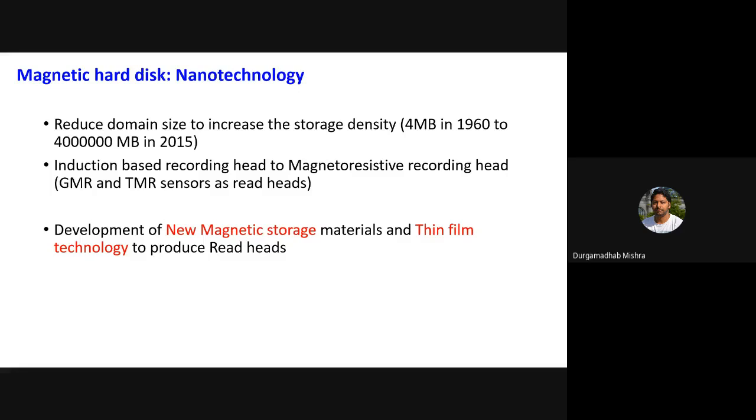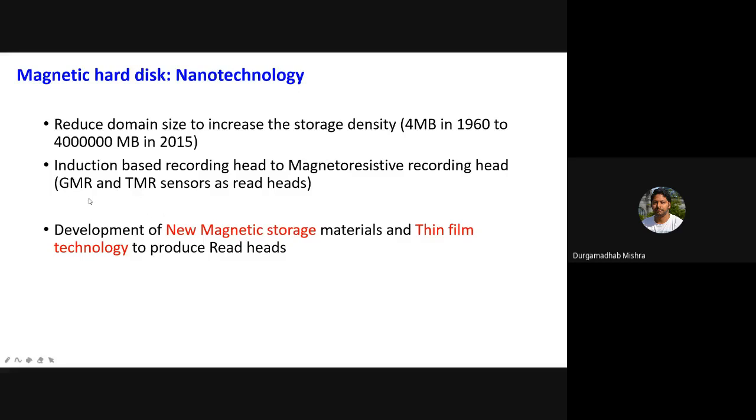And another important aspect is the reading. Like I said, I talked about these sensors. These are magnetoresistive sensors, which means the sensors are sensitive to your magnetic field. You will look at the sensor design. They are based on GMR or TMR sensors.